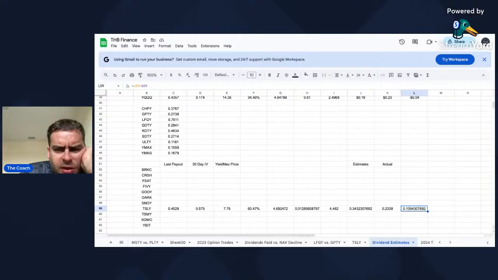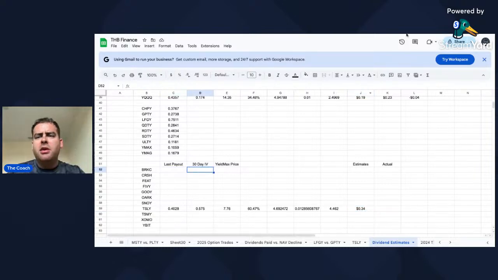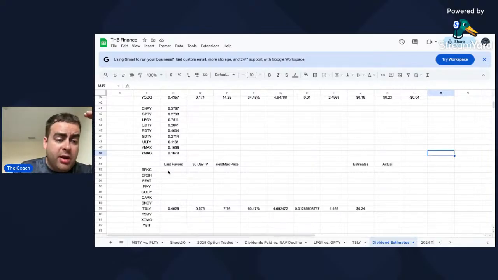And then so this is what I'm getting for estimates. This is what I'm coming up with. So this is this, subtract this. Oh, never mind. We don't have this one yet, so we'll ignore this one. So my estimate for TSLY for this month is 34 cents. For Berkshire, we don't have a last payout. So I'm estimating 34 cents for TSLY. We'll see what it actually is, because TSLY keeps dropping, right?